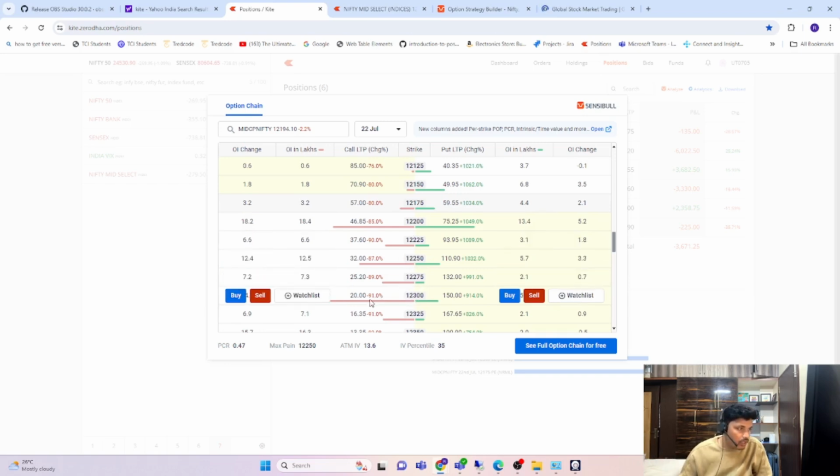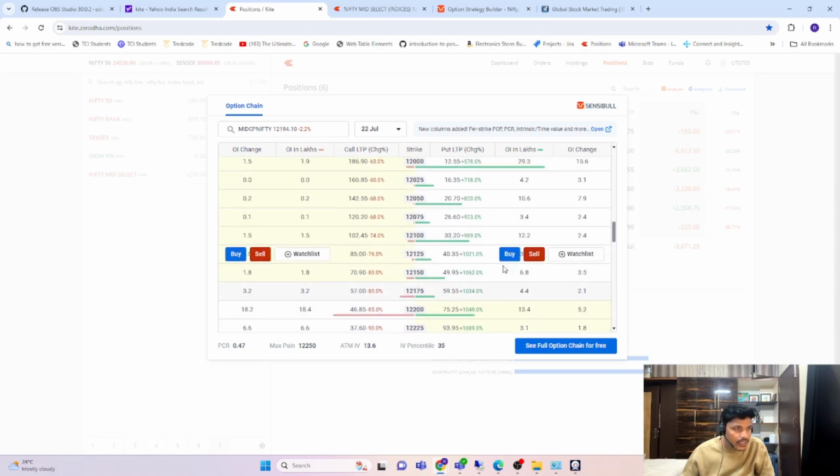12,300. I don't think this will cross, because the market is already bearish. Even if you sell 12,250, 12,225 or 12,050, you'll make a very good amount of money, because this is definitely going to close below 12,300 only in this current market scenario. And 12,200 also has the highest call, because 18.4 lakh is the call open interest. On the lower side, we have 12,200 at 13.5, 13.4, and 12,100 at 12.2. And these are the things.